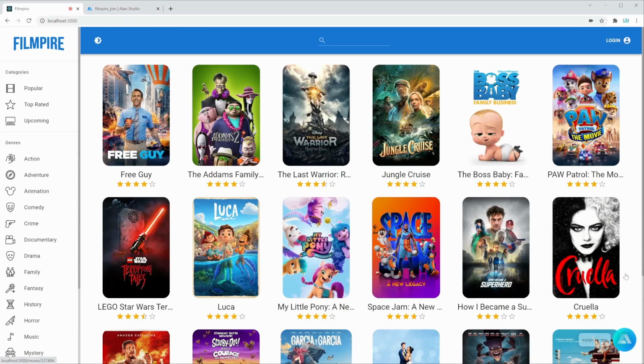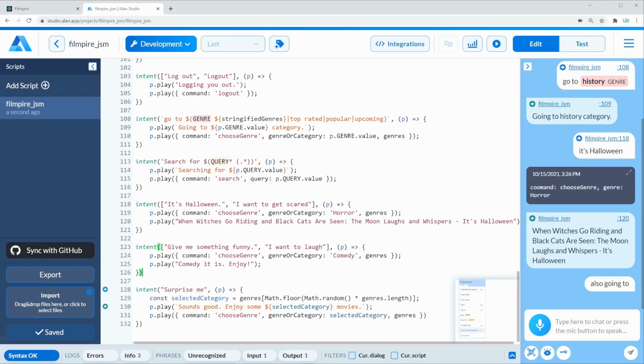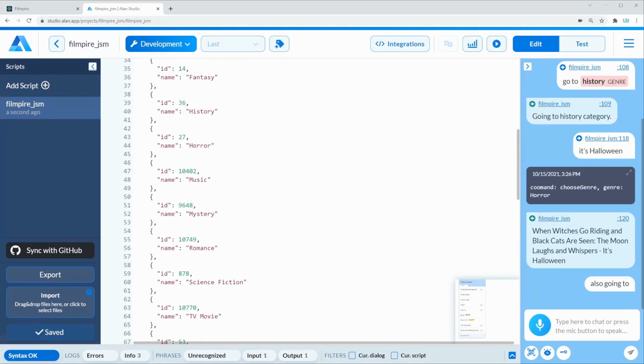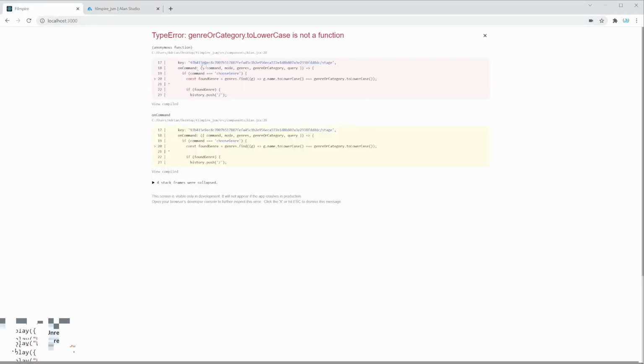Surprise me. Sounds good. Enjoy some object movies. Well, our object is definitely not what we need, so we must have some sort of an issue. It looks like we're trying to access an object, which can be an array. So yeah, I see the issue. Right here, after closing our square bracket, we have to access the name, because each one of our genres is actually an object containing the ID and the name. So with this little fix, it should work right now.